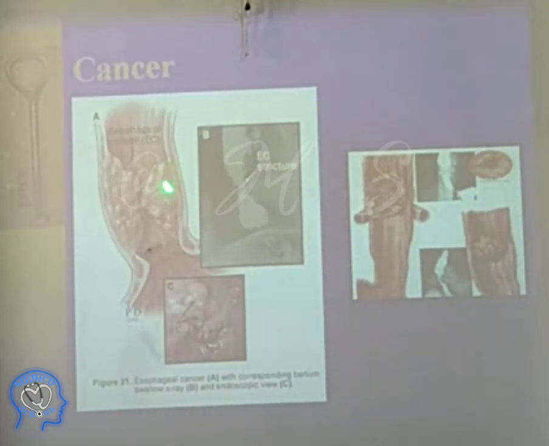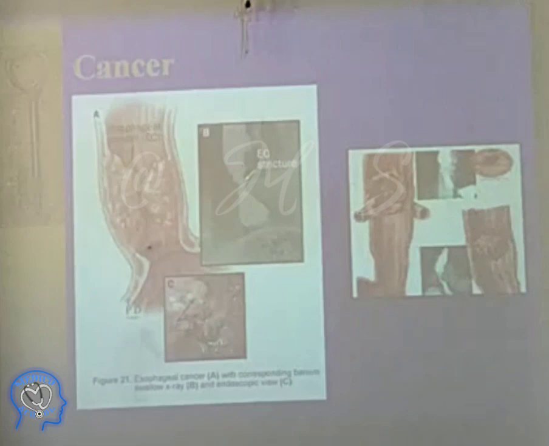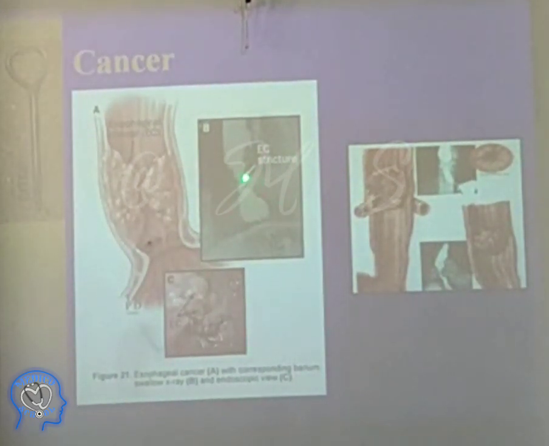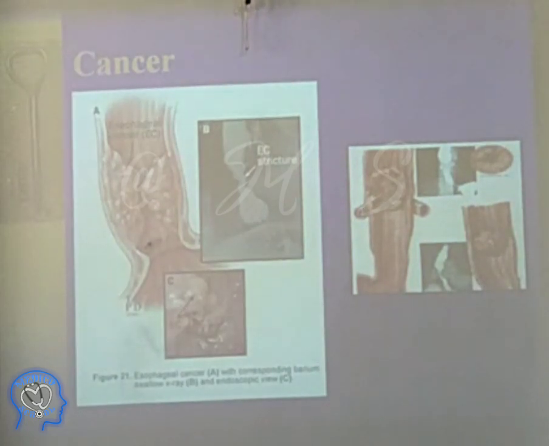So they can come from one side or the other side. This is at one side only, a fungal type of mass. Look at this. Now this is the stricture. They call it apple core. You eat an apple and leave the core, that is what they will show you.